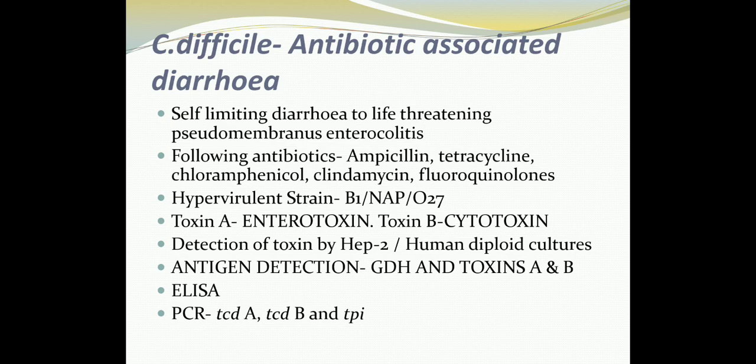Glutamate dehydrogenase is usually present in both toxigenic and non-toxigenic strains. So, if the person is positive for both toxin A and B along with glutamate dehydrogenase, it confirms the presence of Clostridioides difficile.